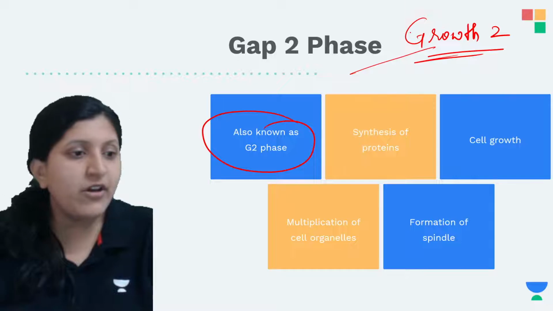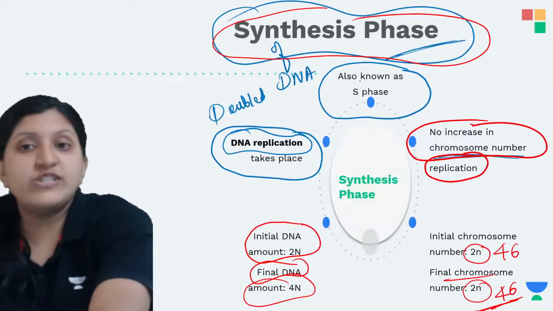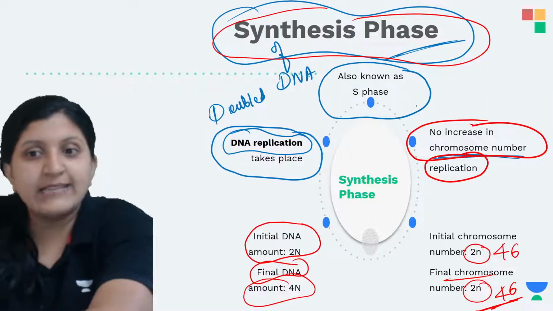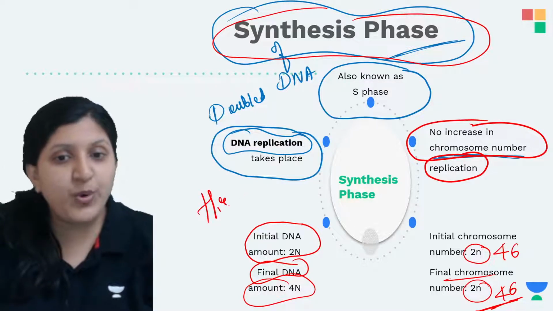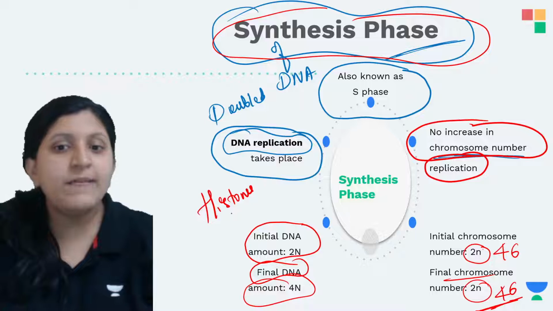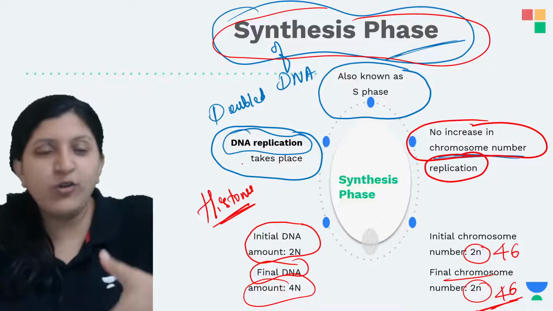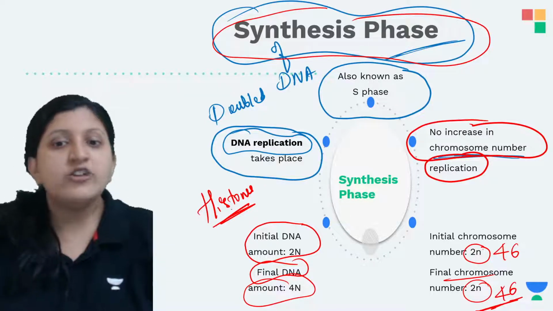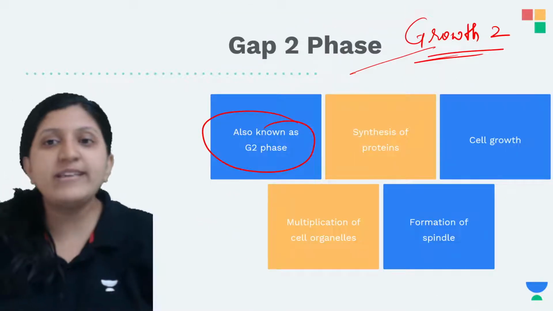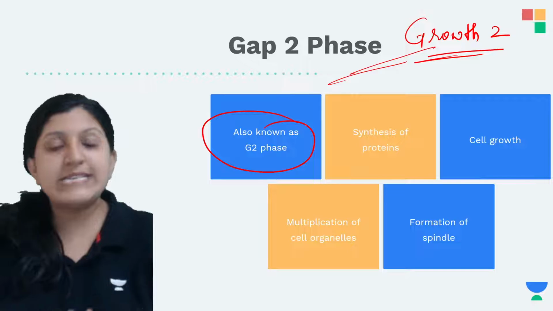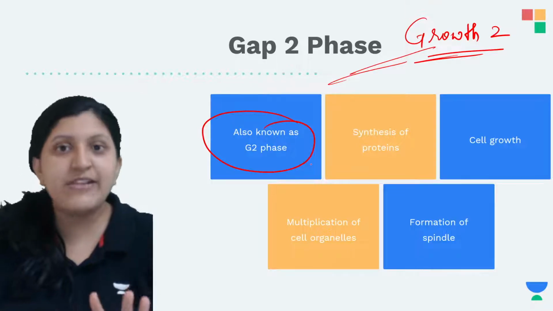Now I was just telling that DNA replication occurs, and some histone proteins are also produced here. Histone proteins are required, so they are also replicated. The G2 phase is the preparation phase.